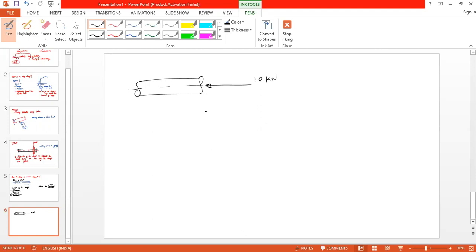What do you mean by design here? First, what do you need to do? What you are required to do here? Any answer?